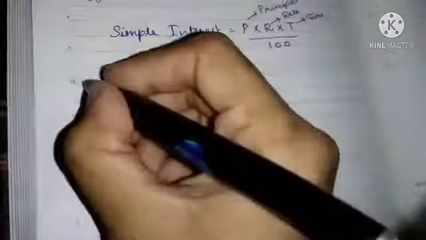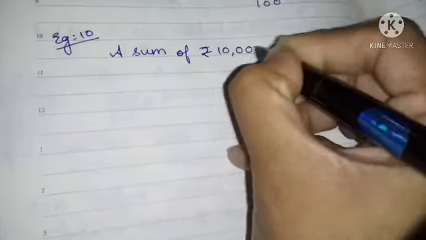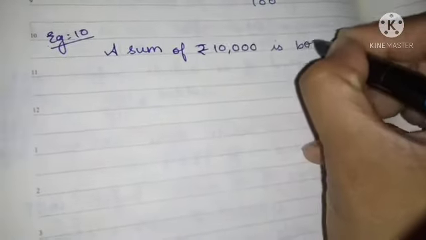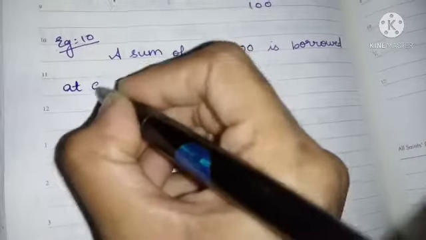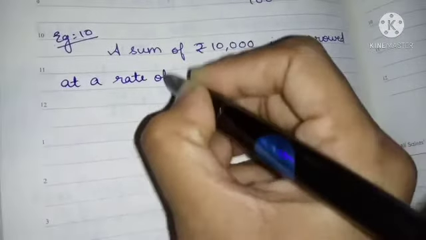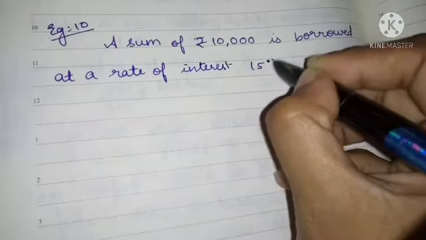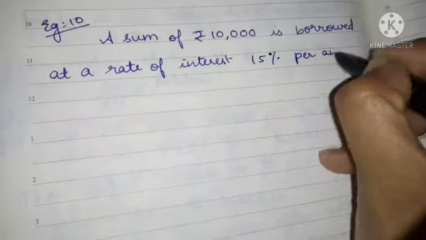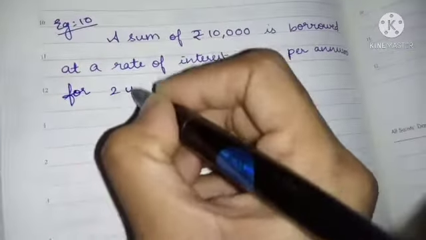Yes, next is example number 10. The question is: a sum of rupees 10,000 is borrowed at a rate of interest 15% per annum for 2 years.